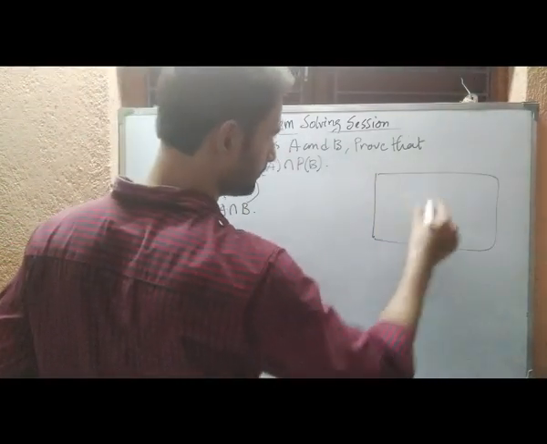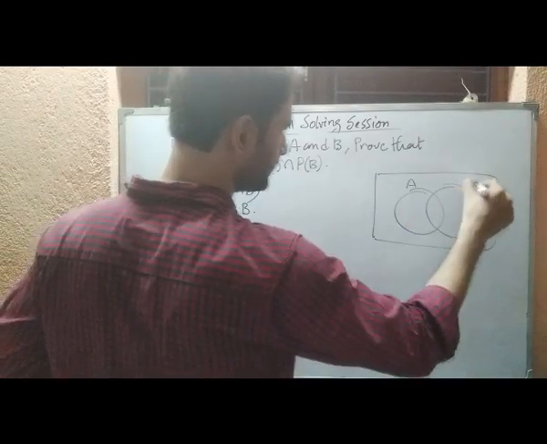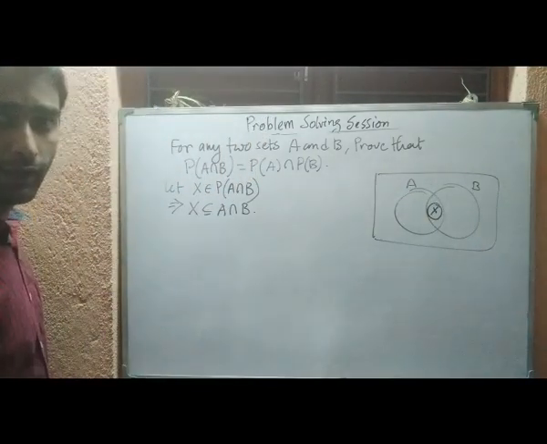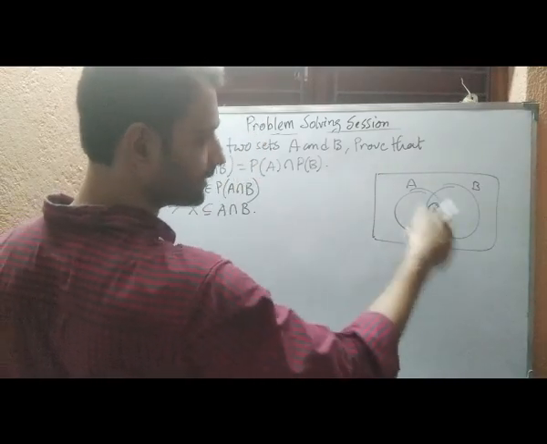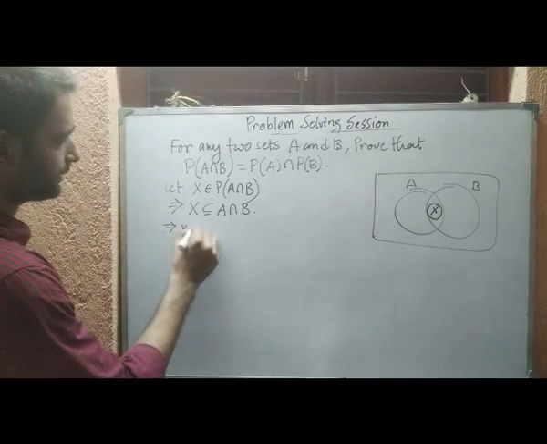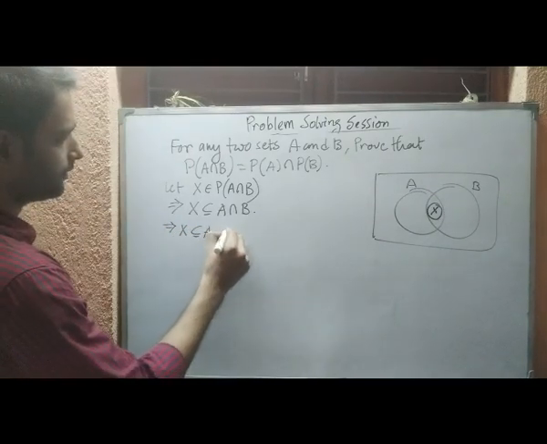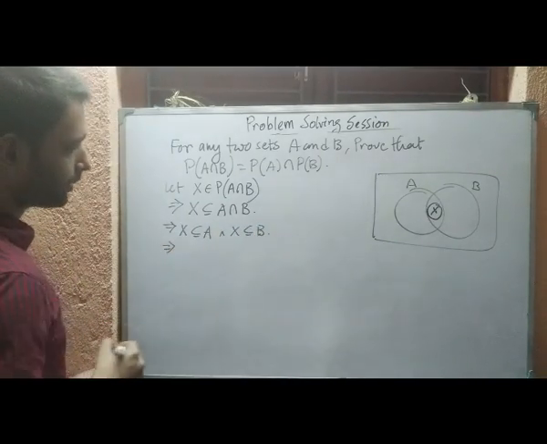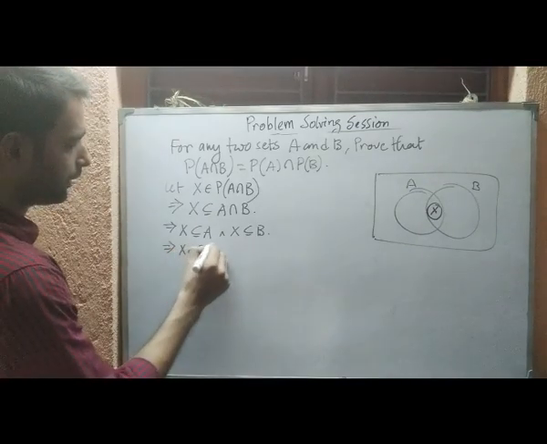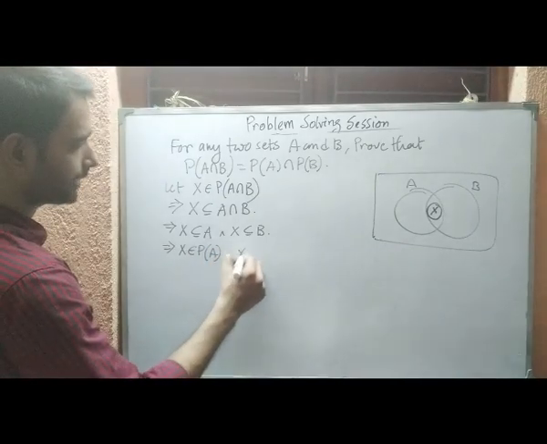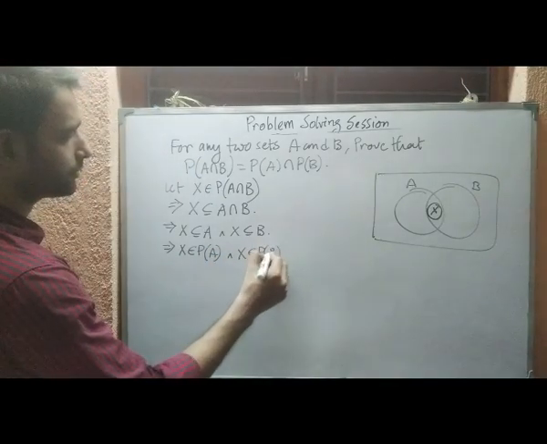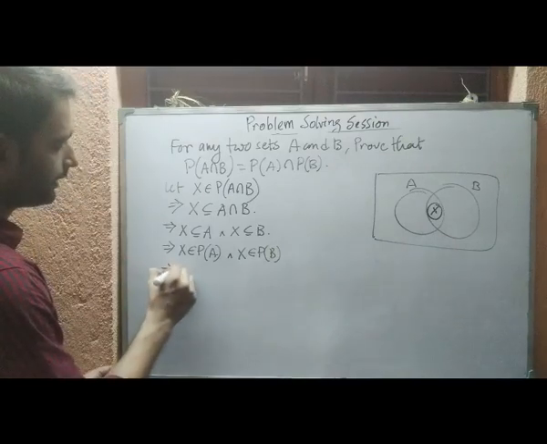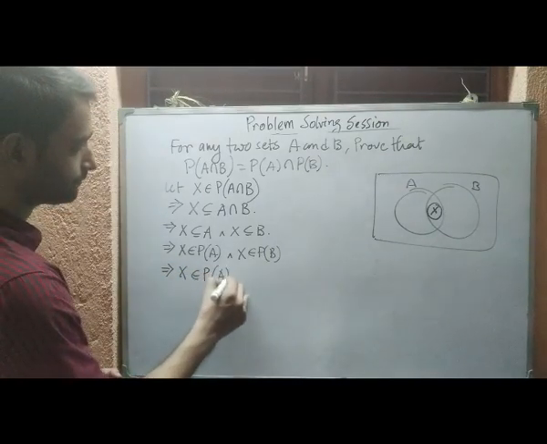Now you see in the Venn diagram, if X is a subset of A intersection B, that means X will be here, and it is a subset of A and also a subset of B. So X is a subset of A and X is a subset of B. If X is a subset of A, X will be a member of the power set of A, and X will also be a member of the power set of B. Since X is a member of both P(A) and P(B), it will be in the intersection.